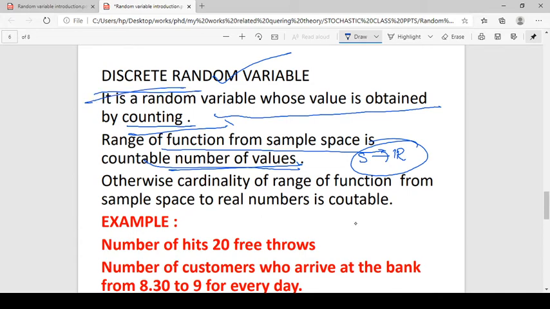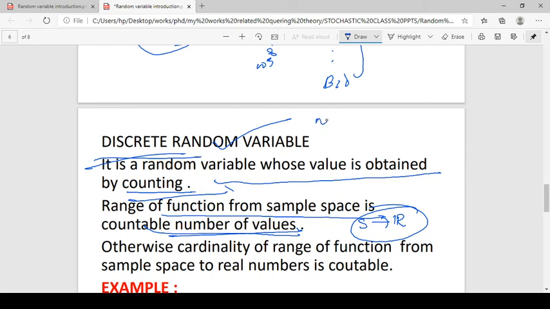So we can take the number of heads. We have a coin, and that coin is tossed 6 times. The number of heads is 1, 2, up to 6.